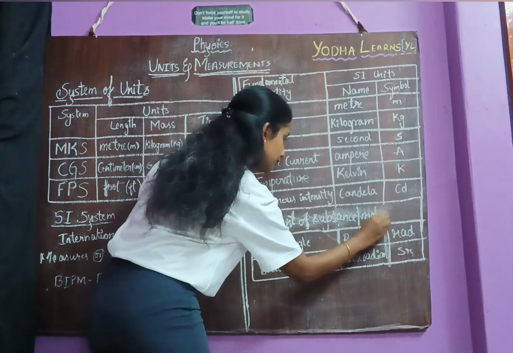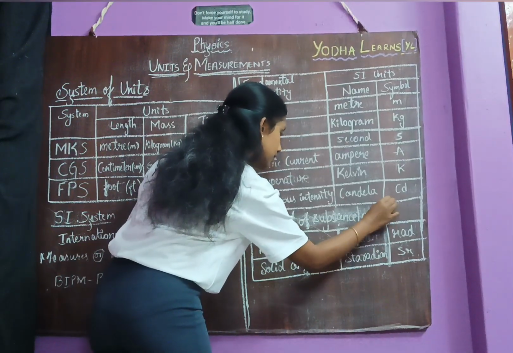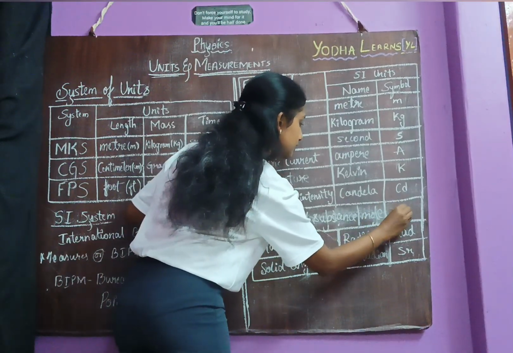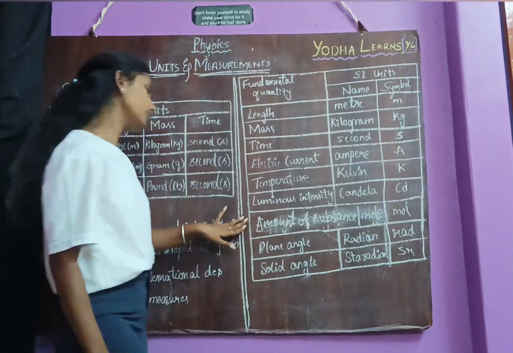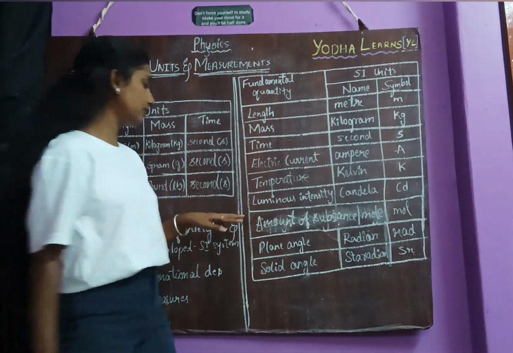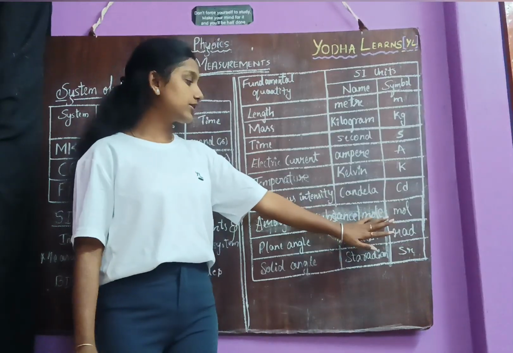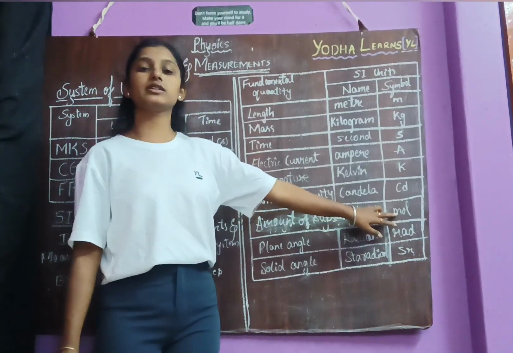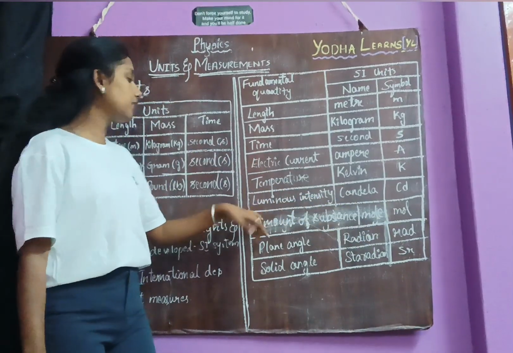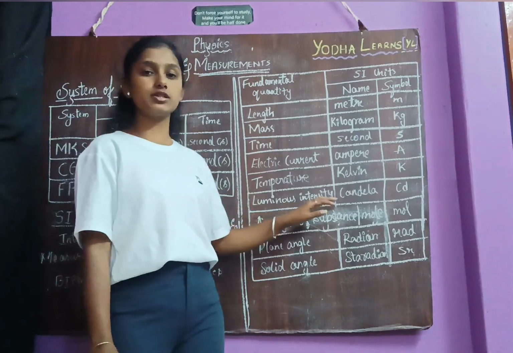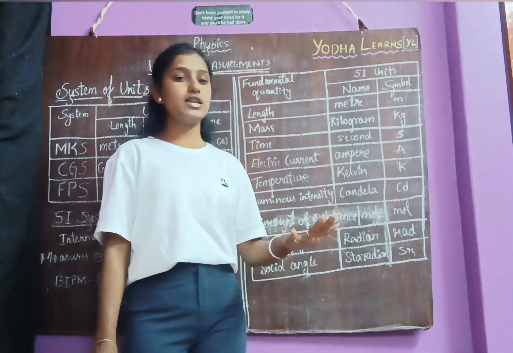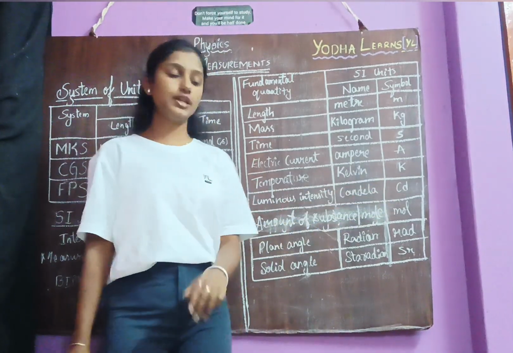The SI unit of it is mole, represented as mol. Please remember it. Sorry for the inconvenience. Then the seventh one is luminous intensity, and the SI unit is candela, represented as cd.